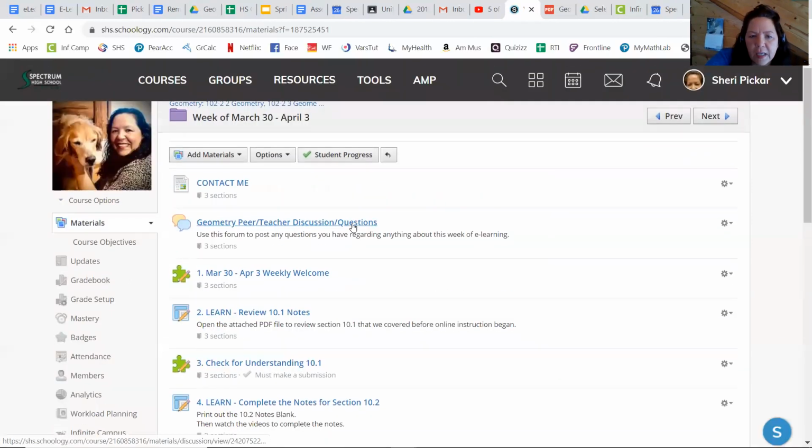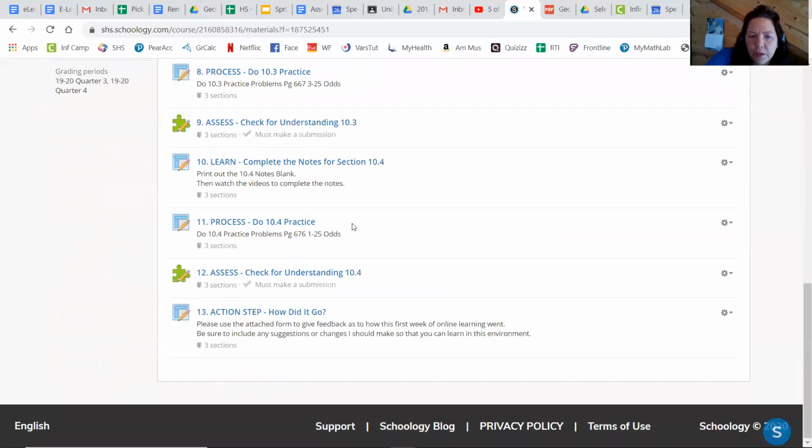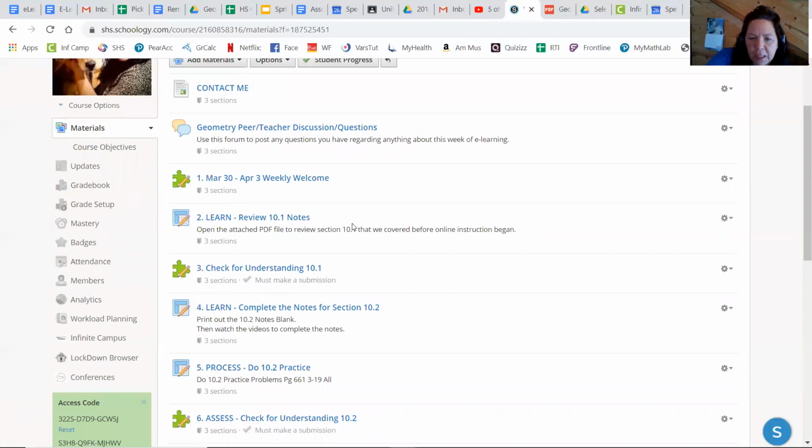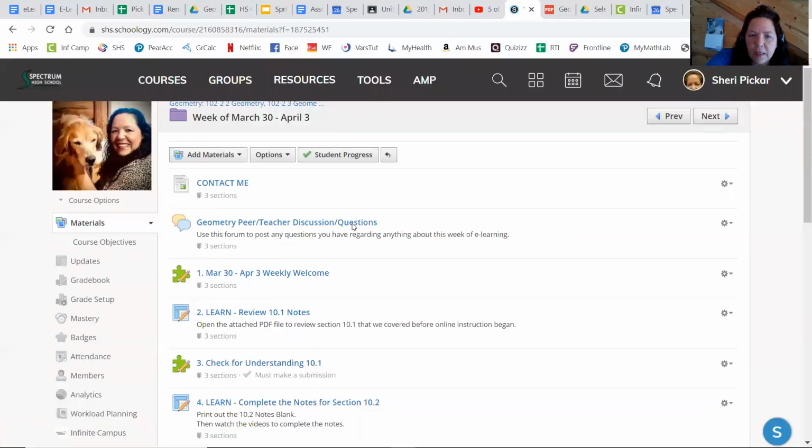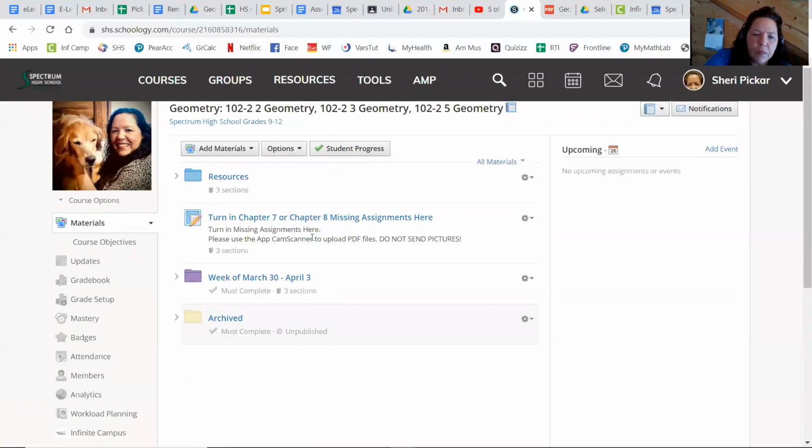So understand that each week you will have a folder, and within the folder you have a number of assignments that you have to complete or assessments. And then if I go back to the main folder in geometry, you're going to have your resource folder, which has always been there, that has all of your book components in it. And then if you are missing any assignments, I sent out several emails for students that had missing assignments from chapter 7 or chapter 8. And this is where you're going to turn in those assignments.